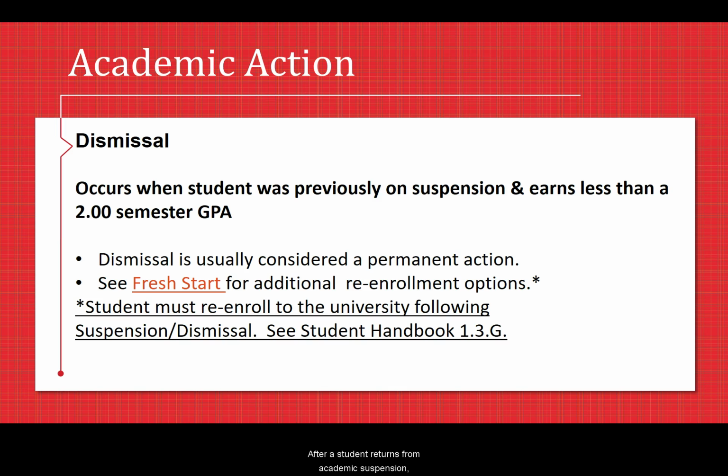After a student returns from academic suspension, if they fail to earn a 2.0 semester GPA or higher, the student will be placed on academic dismissal. Dismissal is usually considered a permanent action. However, students can petition to be re-enrolled after a 2-year absence, often by using the Fresh Start policy.